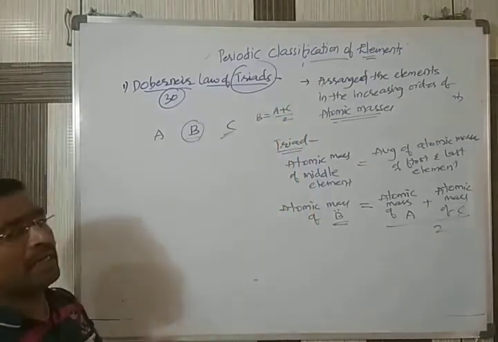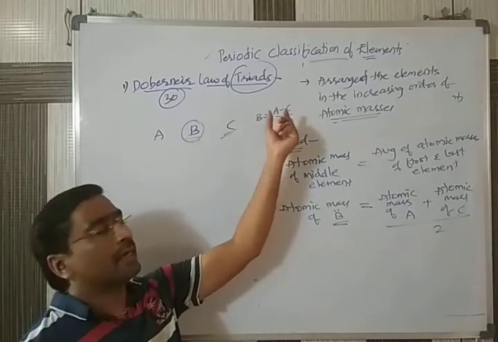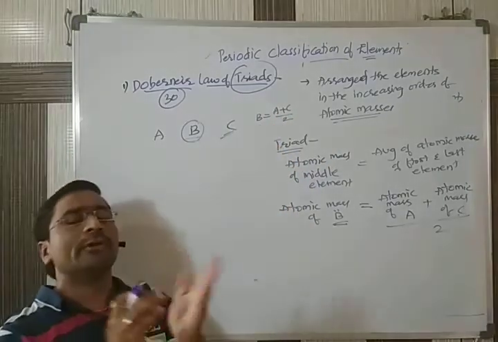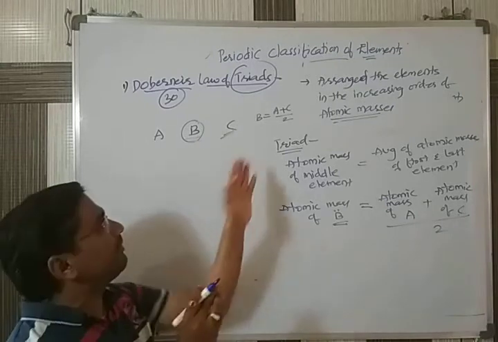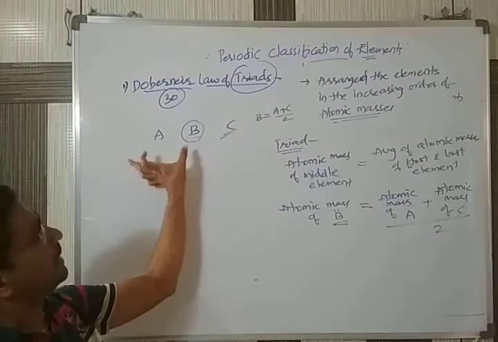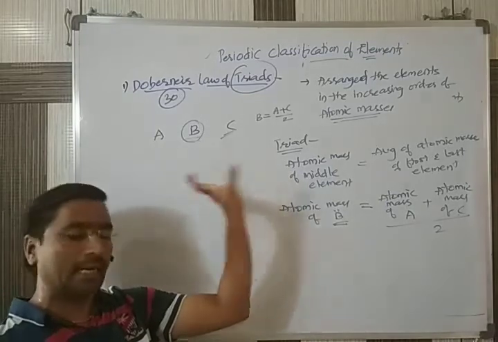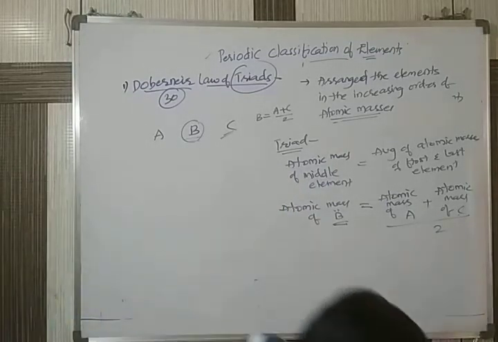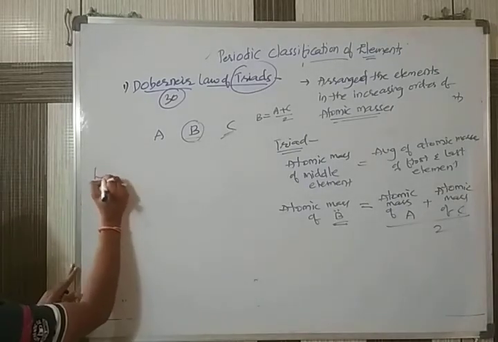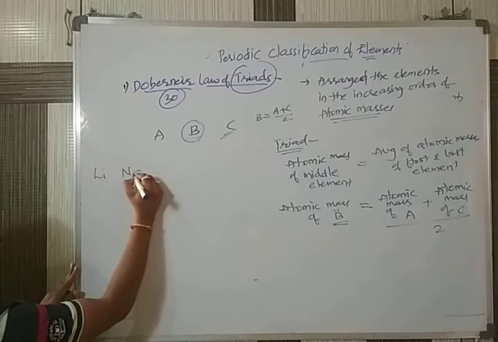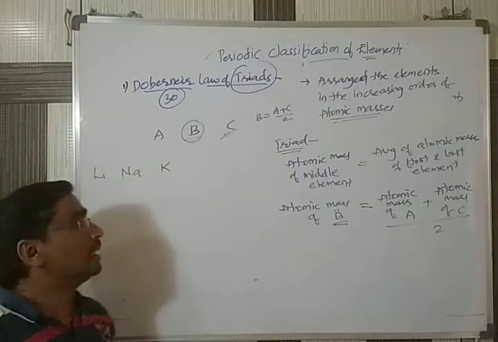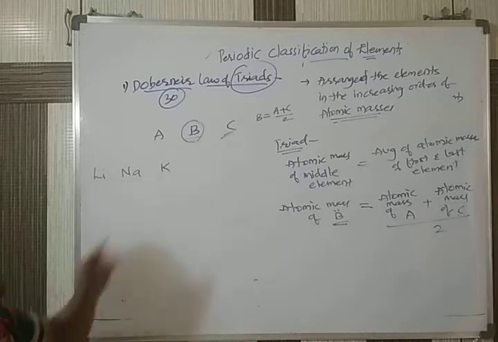It may not be an exact value. The exact value may not be the same thing. You can take the average, an approximate value, if it is considered also. Then these three together are called a triad. And he gave examples. A few of the examples are given here. The best example he gave is lithium, sodium, potassium. The first triad he gave is lithium, sodium, potassium.